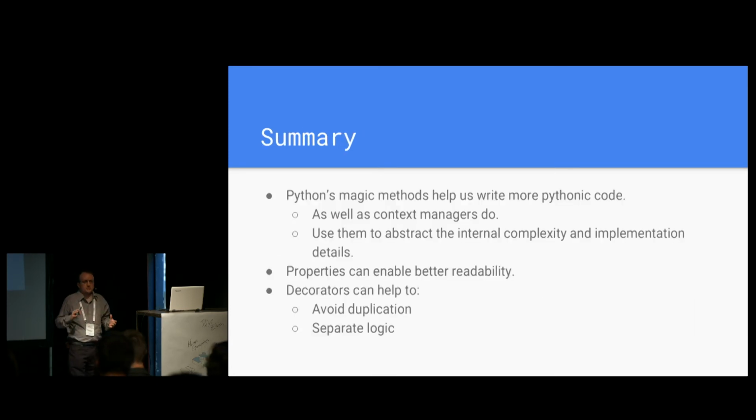So to wrap up, we can say that in general, the best way to achieve Pythonic code is to actually take advantage of the features of the language. That means sometimes using a context manager, sometimes using a decorator, sometimes there is a magic method for that. The important thing is to keep that in mind and to keep the code readable, because this is what we should care about when doing a code review or evaluating a pull request.